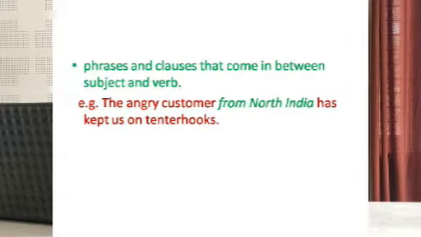So, the angry customer has kept us on tenterhooks. So, customer is the subject which has to agree with the has. So, a customer is singular.